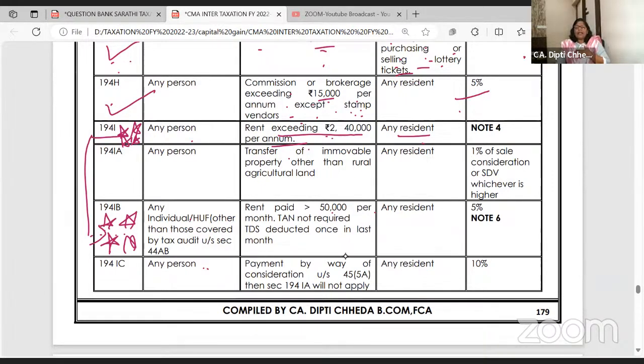And the one, if I am making payment for a flat in high-tech city, I am an individual. My books of accounts are not audited, but I am paying 75,000 rent. Now 75,000 multiplied by 12. I am generating 9 lakh income for the owner. Should I deduct TDS or not? Answer is yes. TDS बिल्कुल deduct हो.